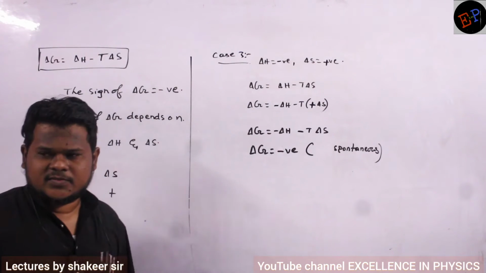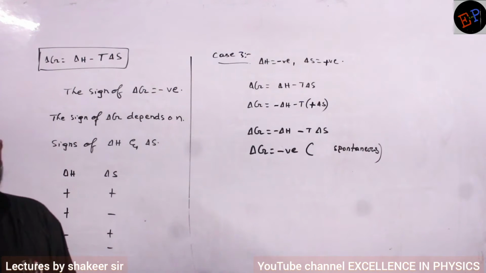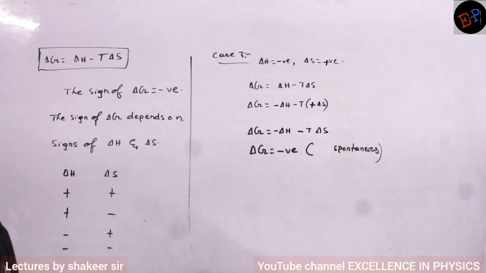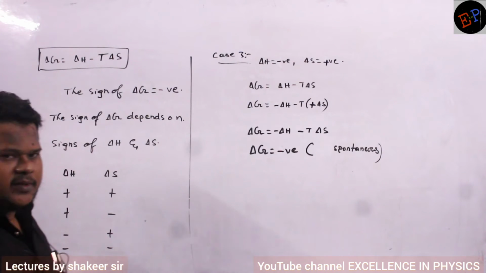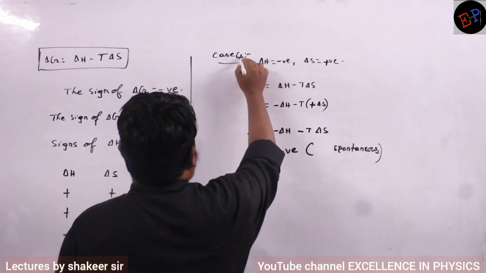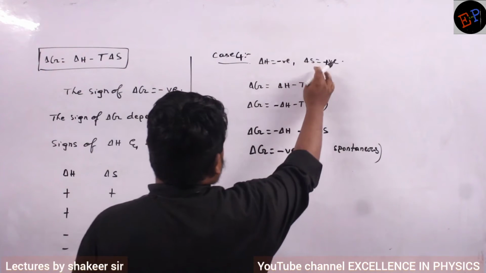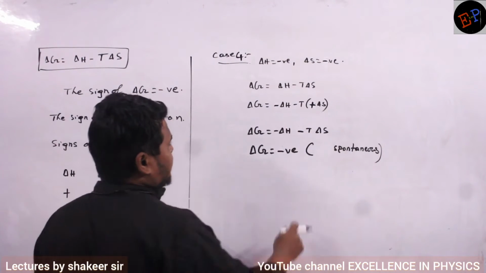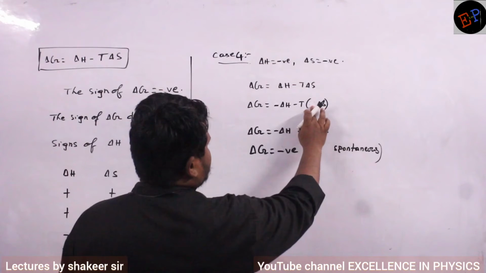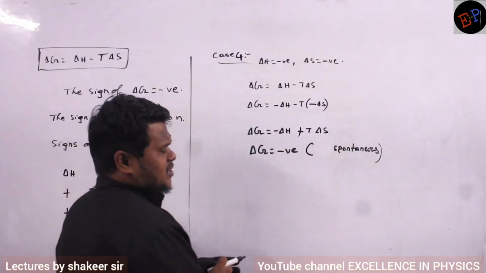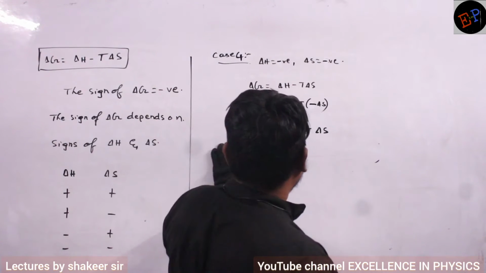So definitely this is a spontaneous process. Are you able to understand? Similarly, substitute the fourth case and see what is the answer you will get. Fourth case is negative, negative. Just substitute. So case number 4, negative, negative. This is also negative and this is also negative. Clear? So negative, and this value is also negative. So negative minus of minus will become plus. Are you able to understand?